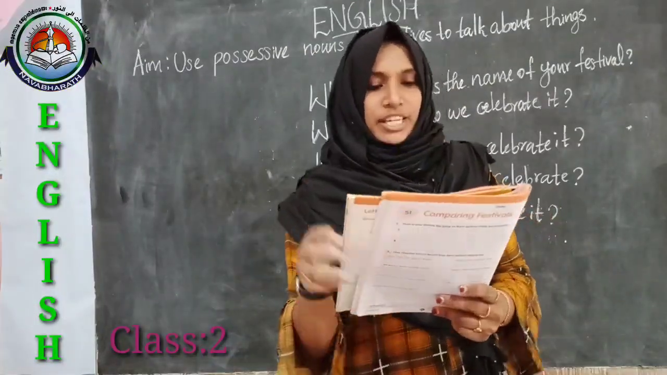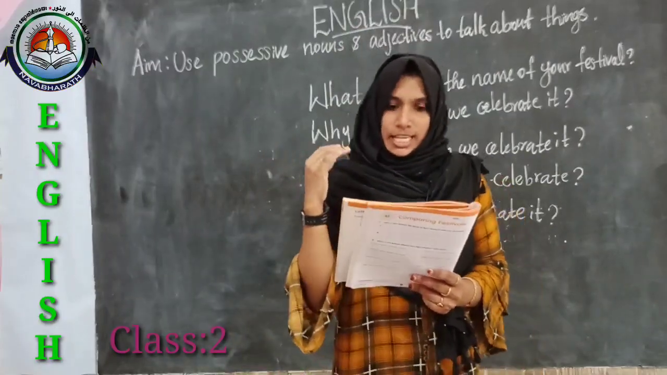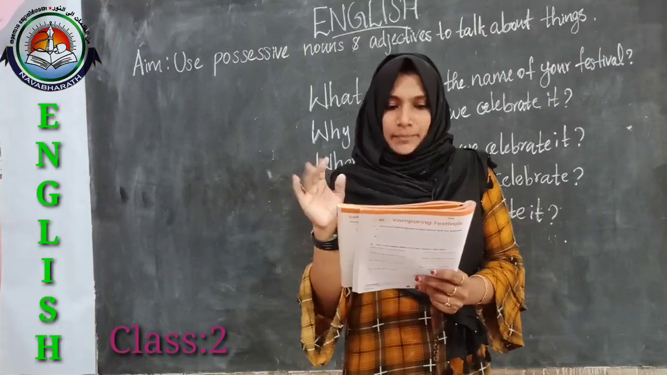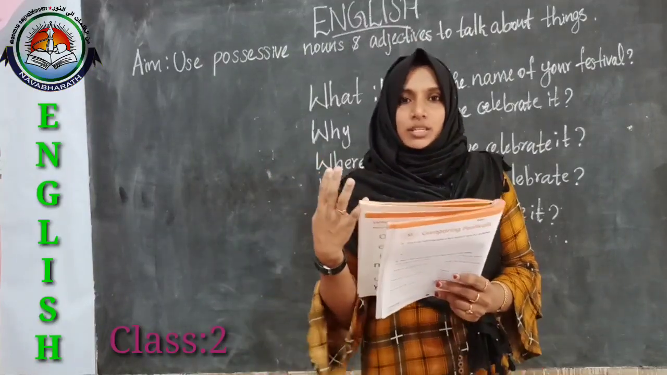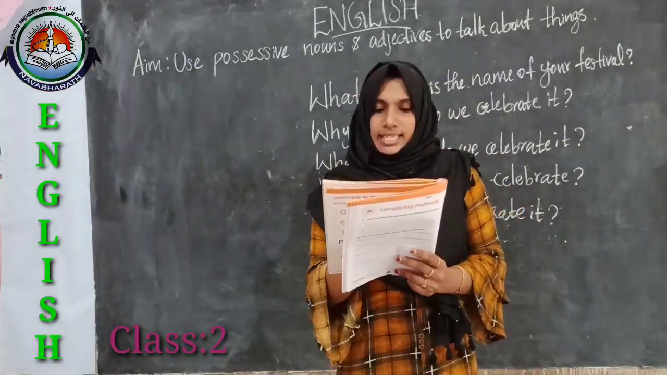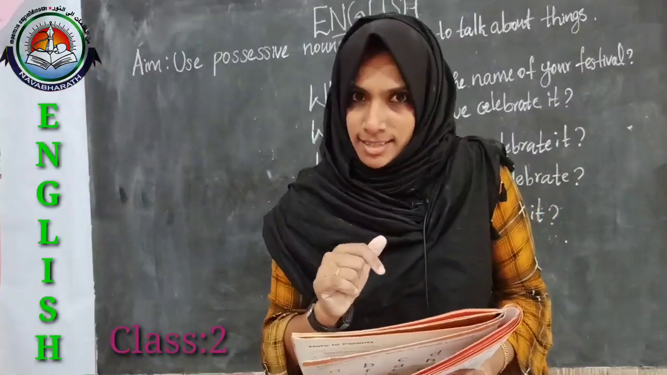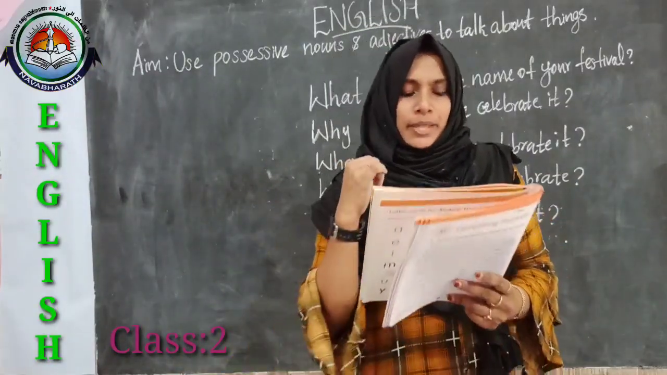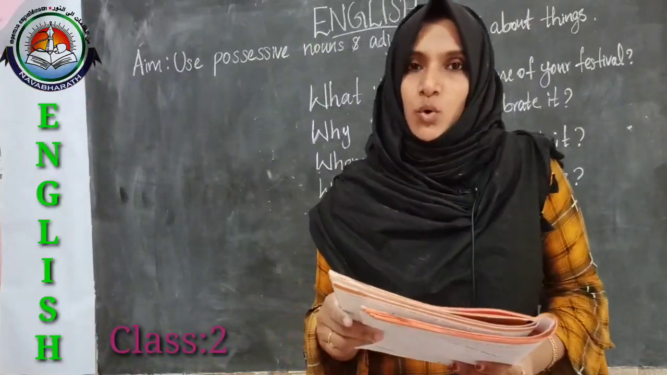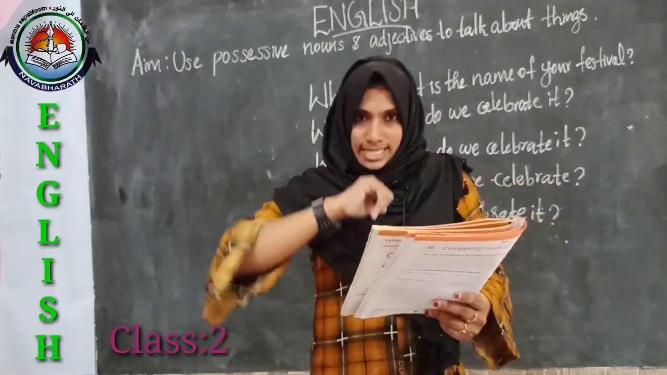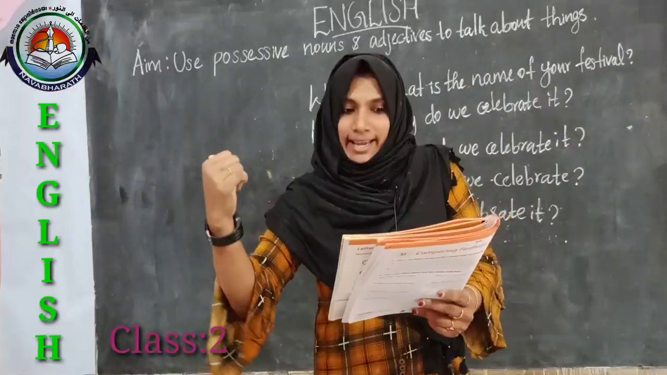Whose is it? Here fill in the blanks with the correct words. A. This purse belongs to me. So this is whose purse? Here what will be the answer? This purse belongs to me. So here this is my purse. Then my sister and I have a cat. So this is whose cat? This is my sister and I, both of us have. So this is our cat.